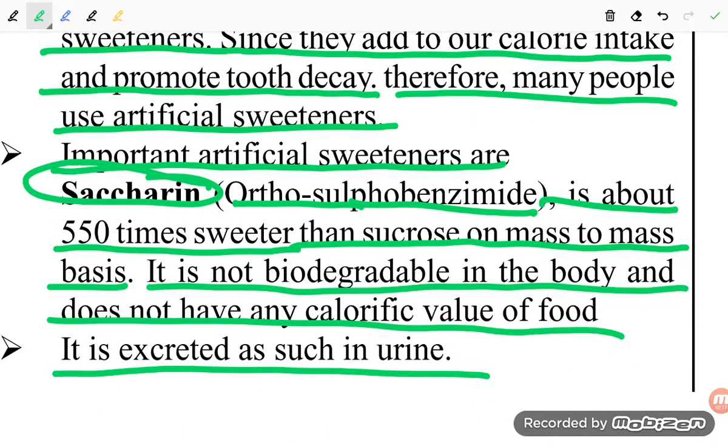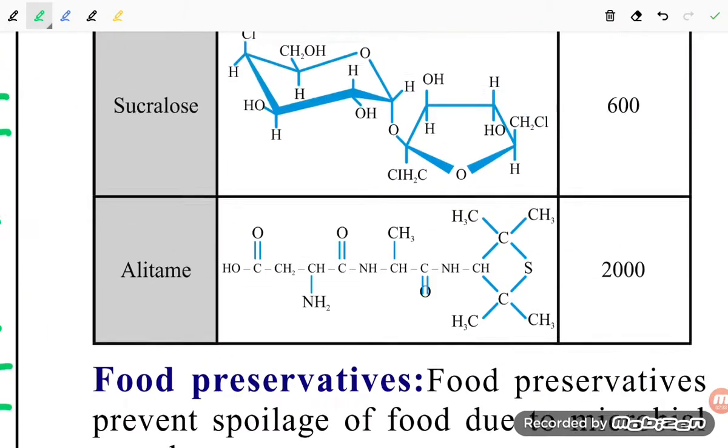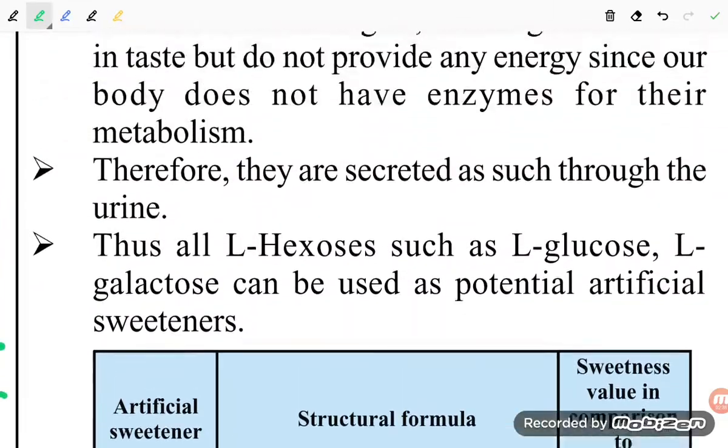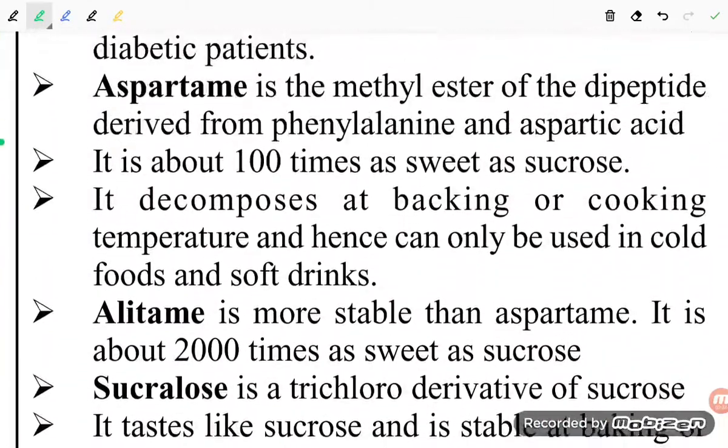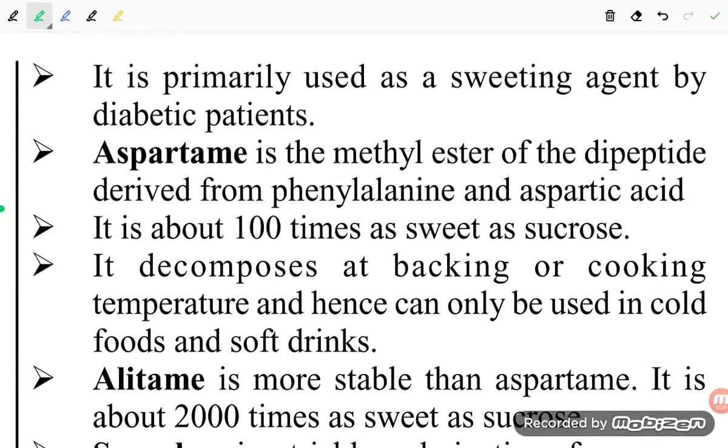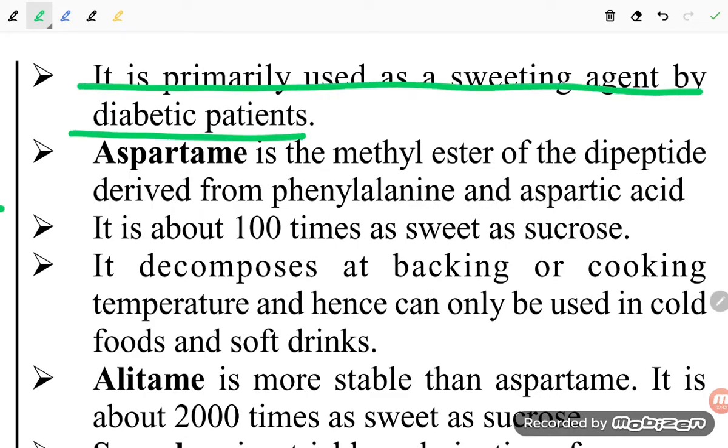I already told you it is 550 times sweeter than sucrose on a mass to mass basis. It is not biodegradable in the body and does not have any calorific value. It is excreted as such in urine, so as you are taking it, it is coming out through the urine. Next point, students: it is primarily used as a sweetening agent by diabetic patients. The second one is aspartame.